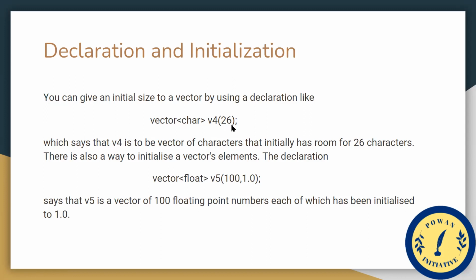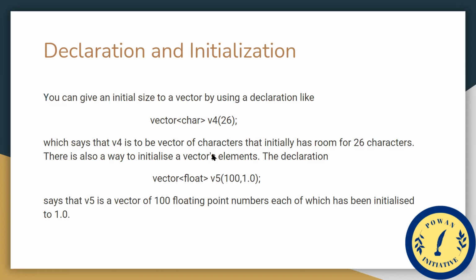There is also a way to initialize a vector with elements. That declaration is vector<float> v5(100, 1.0). In this we can store float values, where v5 is a vector of 100 floating point numbers, each of which has been initialized to 1.0.